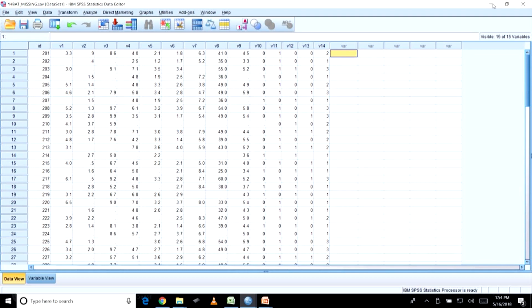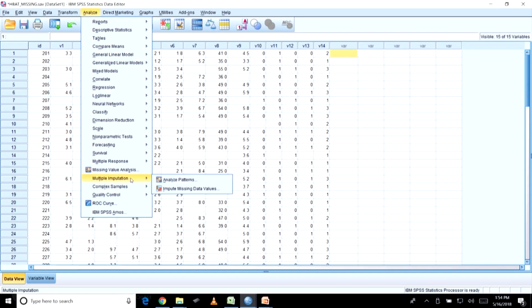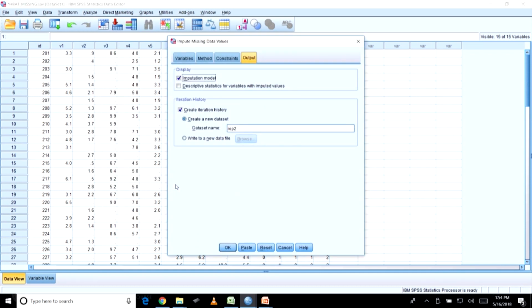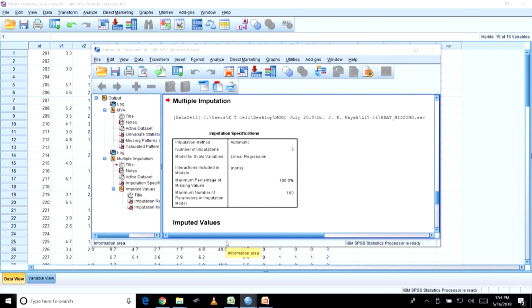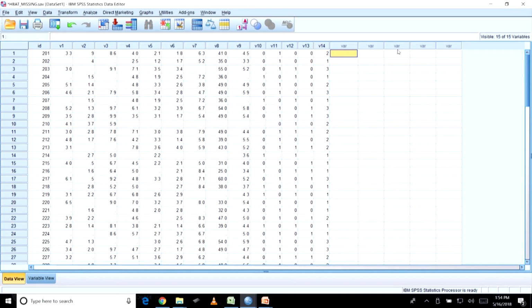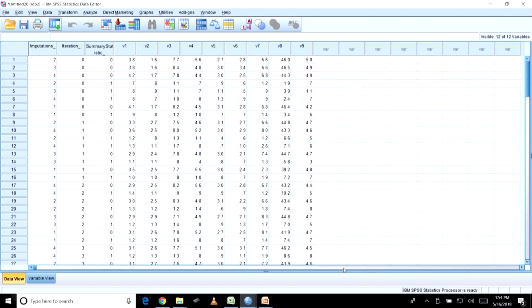Now, I am done with it. How do I replace the values? Again I go to multiple imputation. What I am doing is, I have already given a name, so we can either keep that or you can give a fresh name, whatever it is. I just click okay. By doing this, let me see what the variables are.